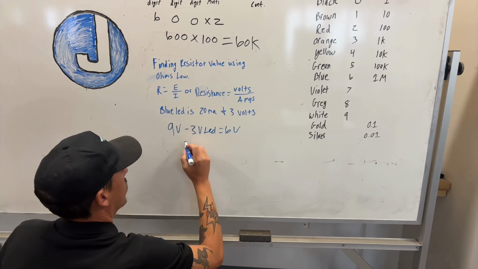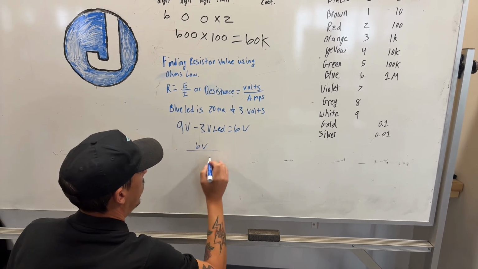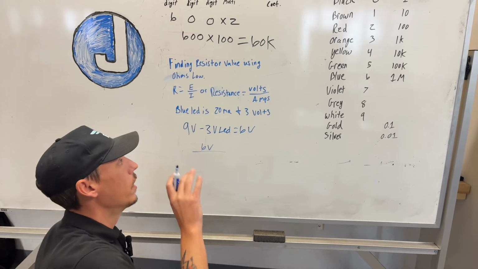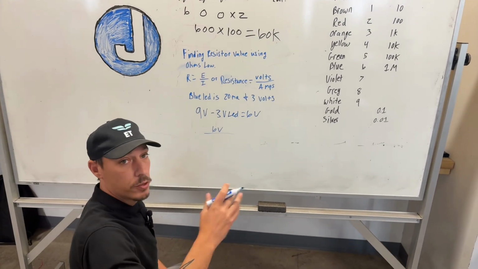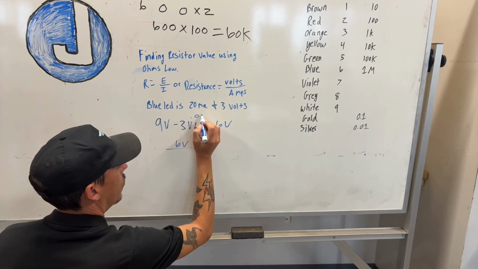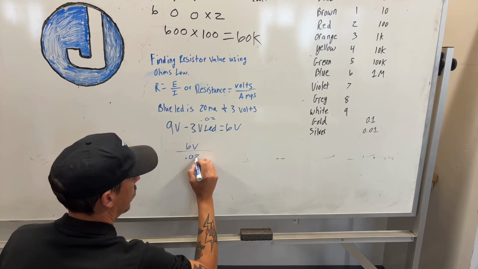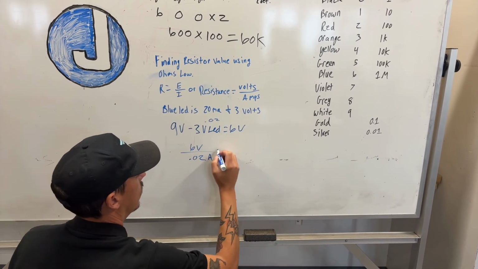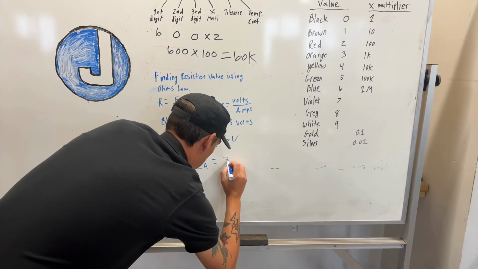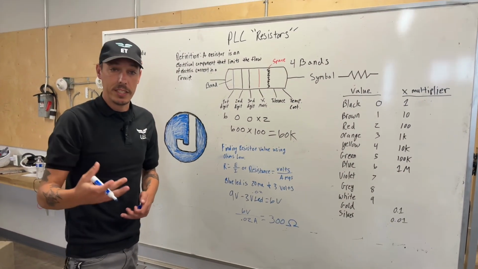So that's our standard voltage now. So we take that 6 volts and we divide it by 20 milliamps. Now we're not going to use 20 milliamps. We're going to look it up and see what that actually equates to in amperage. What it equates to, 20 milliamps, is 0.02. And that's what we're going to divide it by here. 0.02 amps. What this equals is 300 ohms, or 300 resistance.